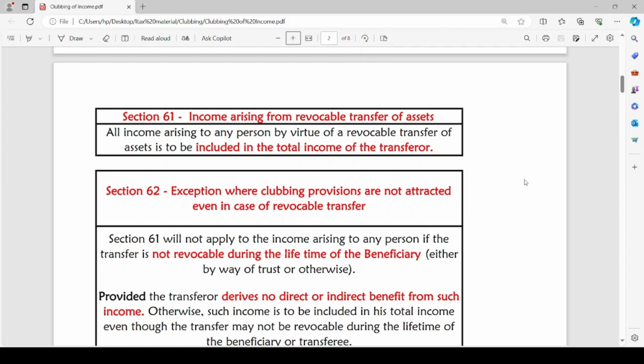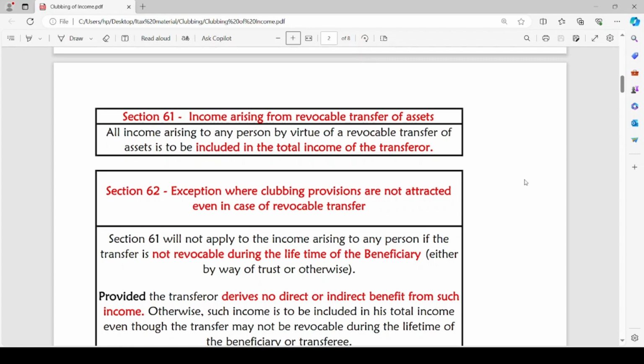Section 62 is an exception to section 61. Section 62 is concerned with the exceptional case where clubbing provisions are not attracted even in case of revocable transfer. Section 61 will not apply to the income arising to any person if the transfer is not revocable during the lifetime of the beneficiary, whether the transfer is by way of trust or otherwise.